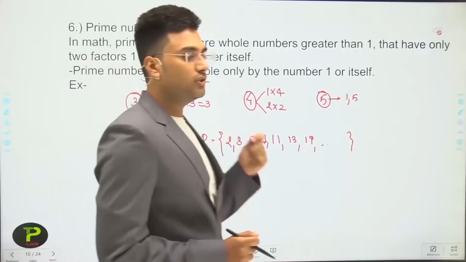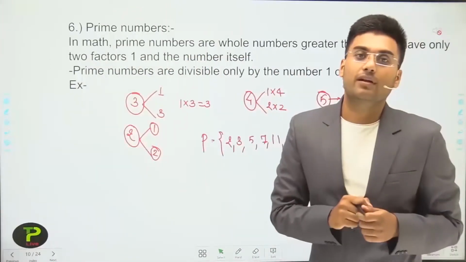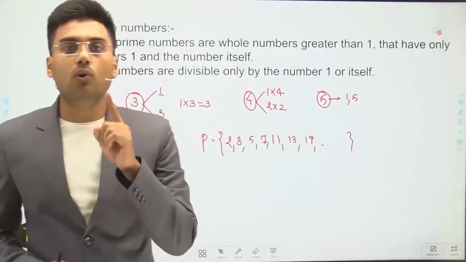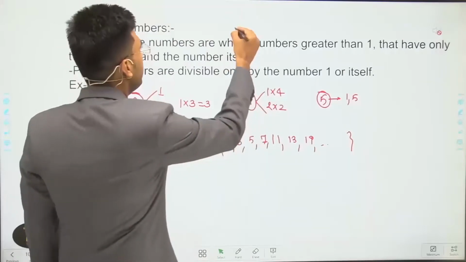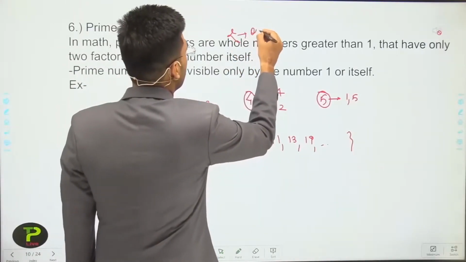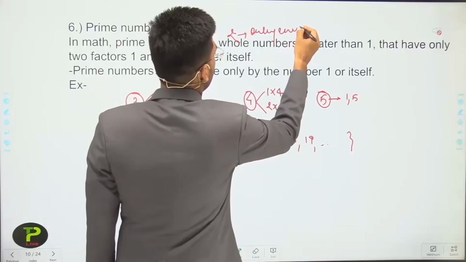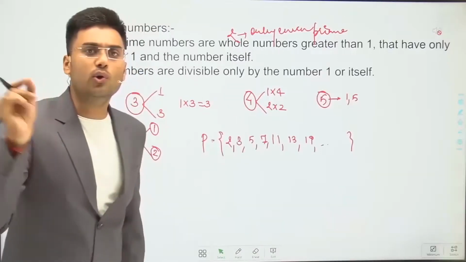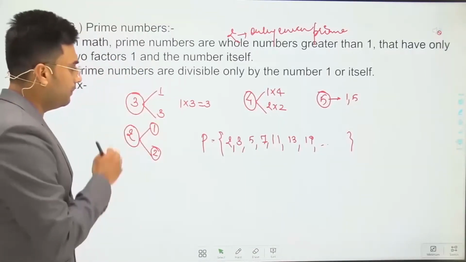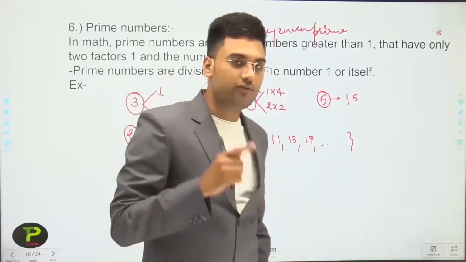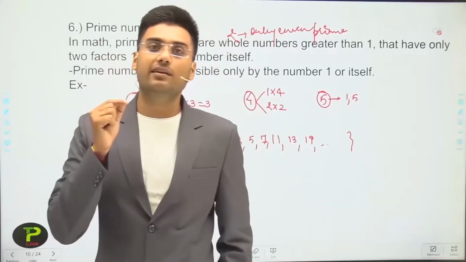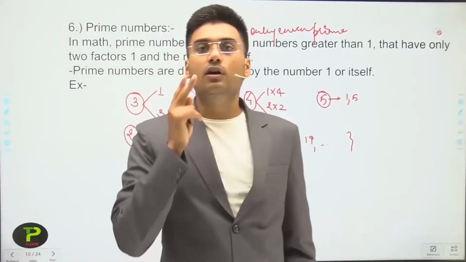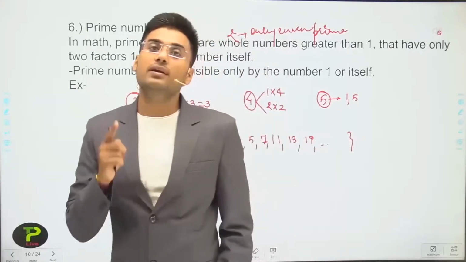If someone asks the question, what is the smallest prime number? Then the smallest prime number is 2. And 2 is the only even prime number. Except 2, no even number is a prime number. So what is a prime number? The first criteria is that the number should be greater than 1, and the second criteria is that it has only two factors, that is 1 and the number itself.